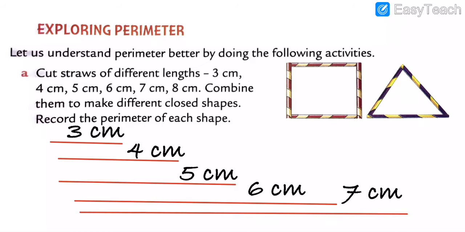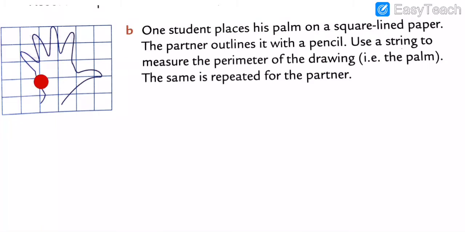Now we will move on further. See here, it's your hand, all fingers and thumb. One student places his palm on a square lined paper. The paper outlines it with a pencil. See, outlines with it. This is all box with outlines of the pencil. Use a string to measure the perimeter of the drawing. For example, palm. You have to find the perimeter of your palm.